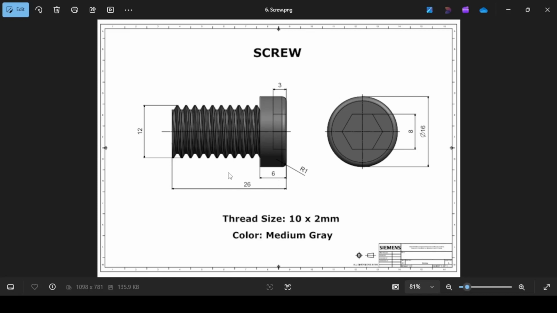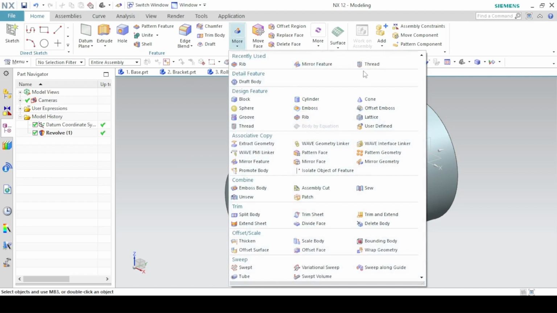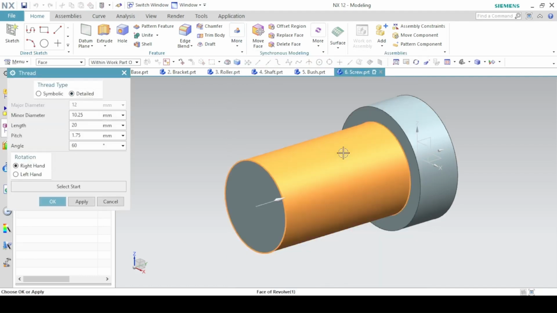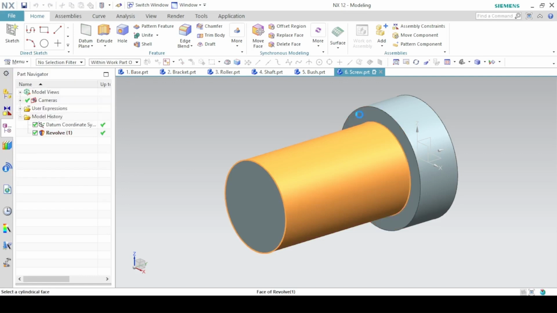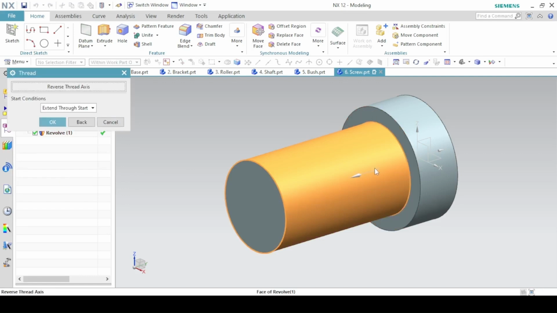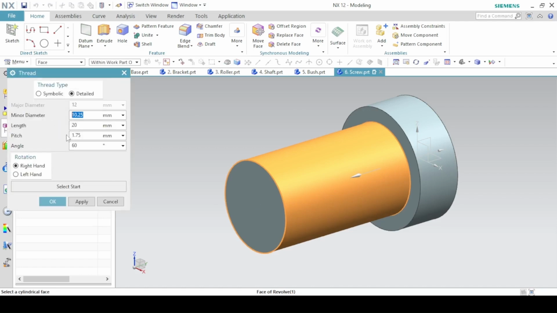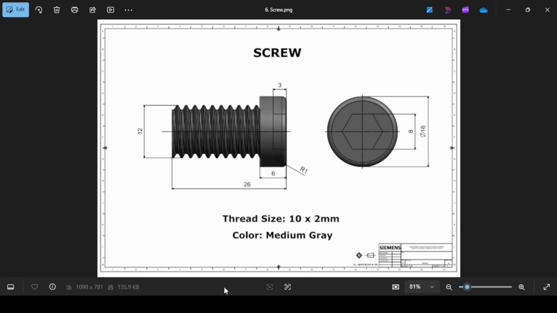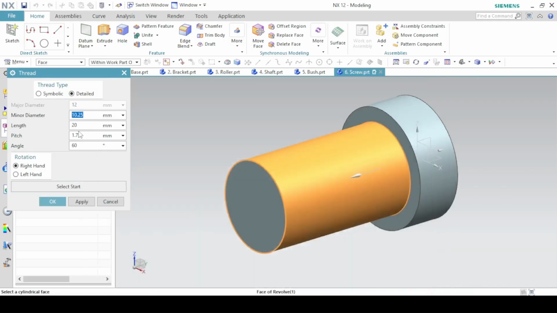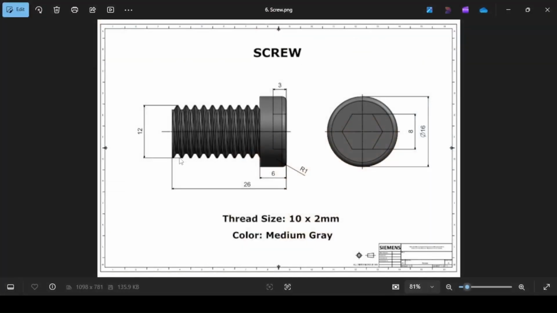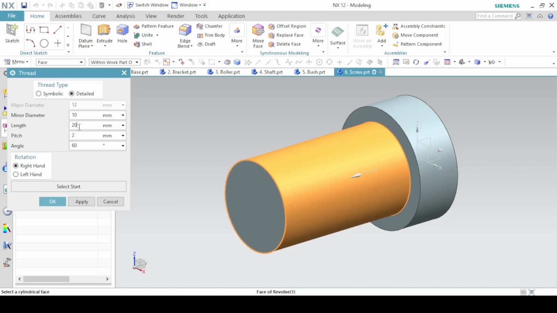Now I'm going to add a thread of size 10 by 2 millimeters. Detail thread, click on the shaft, select start of this face. This will be the start point and the thread will be in this direction, so okay. The size of the thread is 10 by 2, so minor diameter of 10 and a pitch of 2 millimeters. Since the full length of this shaft is 26 minus 6, which is 20, I'm going to add an offset of 2 to the 20 for a smooth thread at the end. Okay.